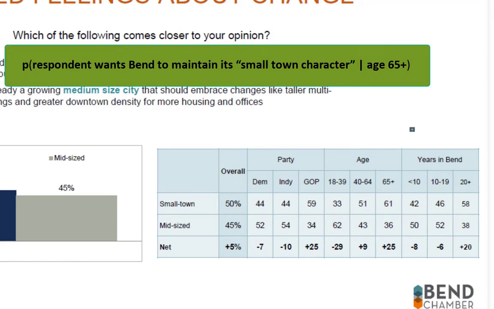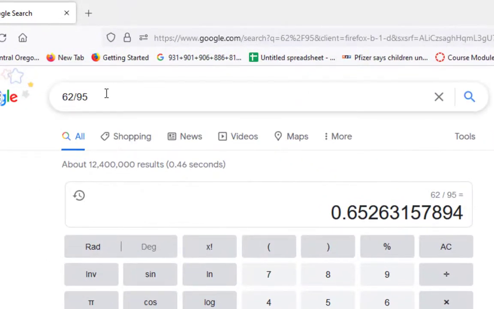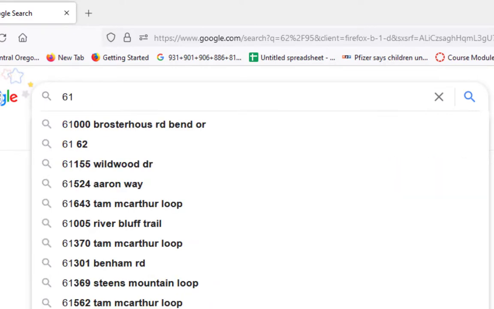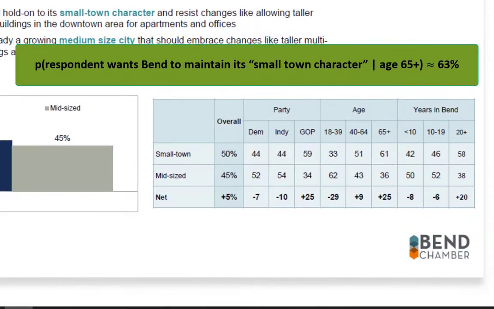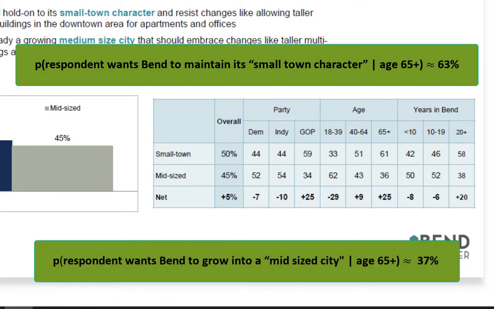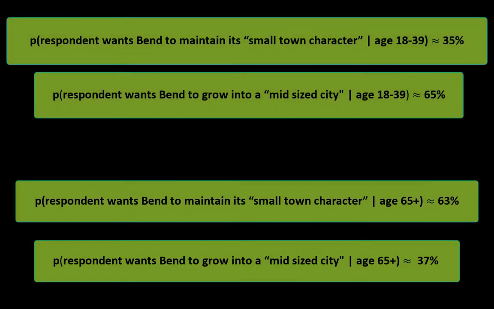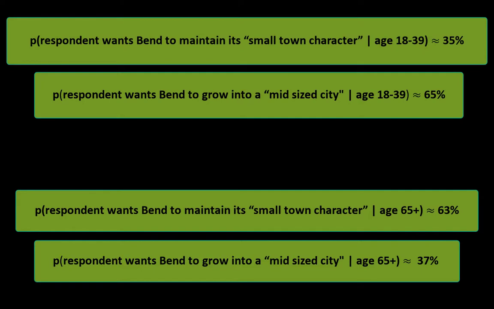So if we look at this, it looks like there are 97 respondents in the age 65 plus category. Of those 97, 61 want it to stay the small town. So that's 61 divided by 97. That gives us a probability of 63%. That means the other 37% must want it to go and become a mid-sized town. So knowing those four percentages, go ahead and attack the next couple questions.